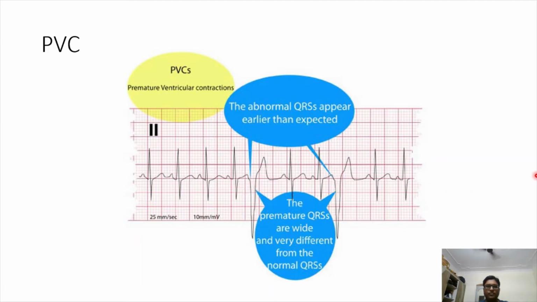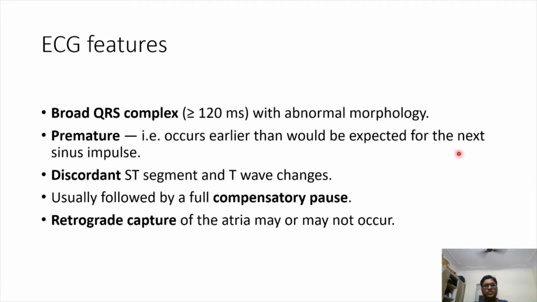The morphology is different. So the ECG features usually are a broad QRS complex, wide, more than 120 milliseconds, with abnormal morphology; premature, as the name suggests, occurring earlier than expected; and discordant ST and T wave changes. It is usually followed by a full compensatory pause, and retrograde capture of the atria may or may not occur. So these are the properties in the ECG for a premature ventricular contraction.